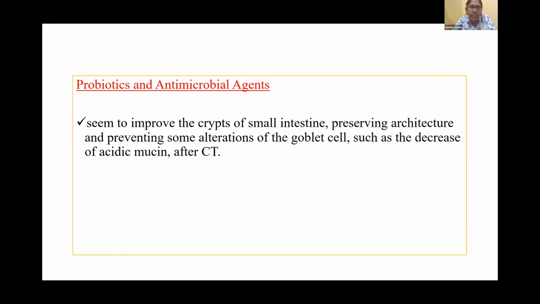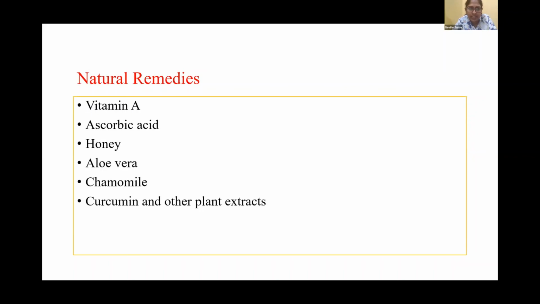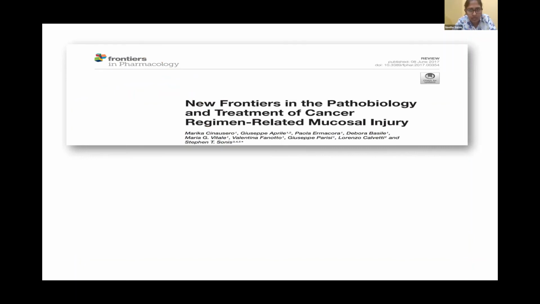So next, a much debated topic is probiotics and antimicrobial agents, seen to improve crypts of the small intestine, preserving architecture and preventing some alterations in the goblet cells, such as decrease of acidic mucin after chemotherapy. So probiotics have a role. Coming to natural remedies, natural agents like vitamin A, ascorbic acid, honey, aloe vera, curcumin, and other plant extracts have shown to be effective in mucositis.